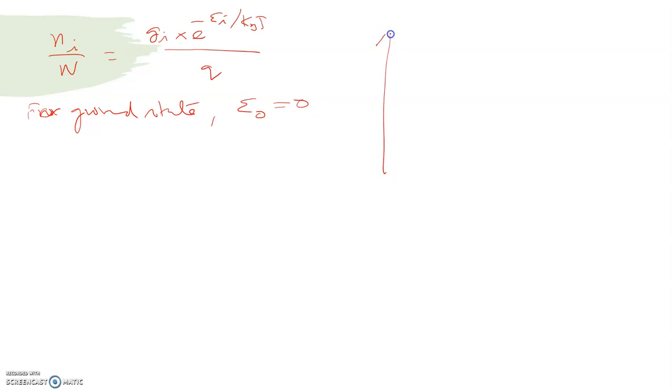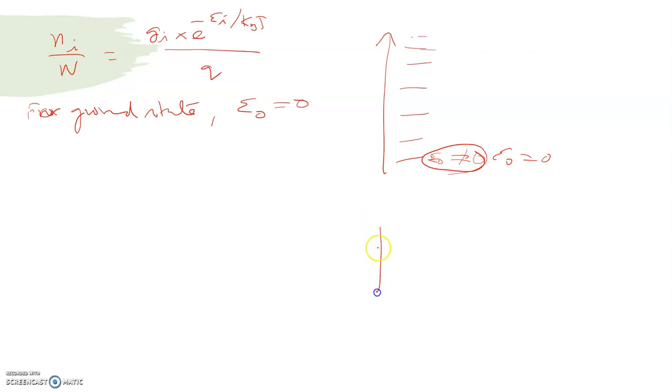For a given particle, if you find the energies of the quantized levels, the ground state energy E0 need not be 0 always. It can be any value. But in statistical thermodynamics, we should make the ground state energy value 0. We have to make it.